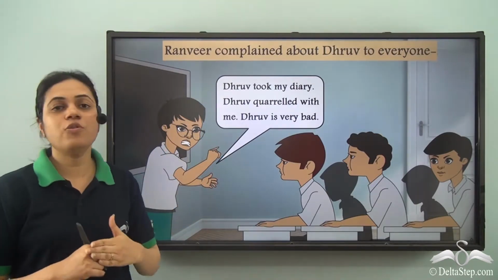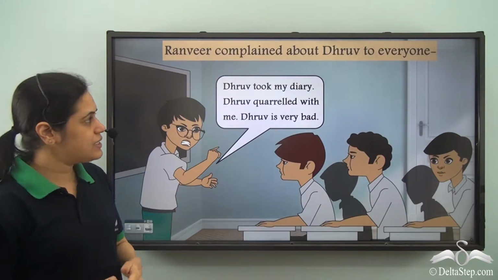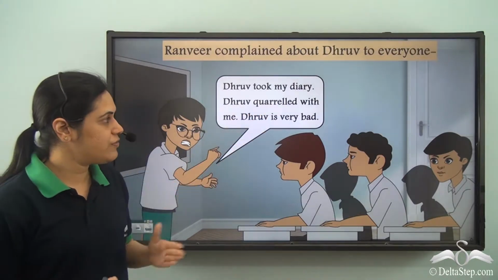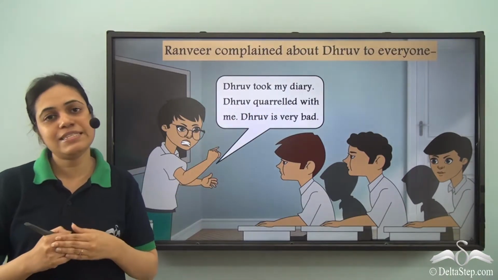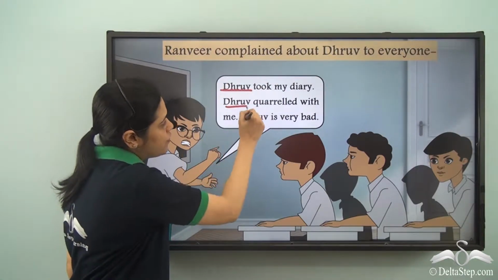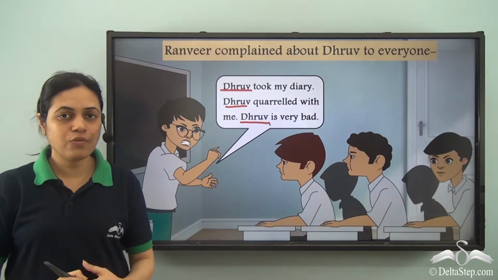Ranveer complained about Dhruv to everyone. What did he say? He said, Dhruv took my diary. Dhruv quarreled with me. Dhruv is very bad. Now, Dhruv is a name. It is a naming word. So, Dhruv is a noun.